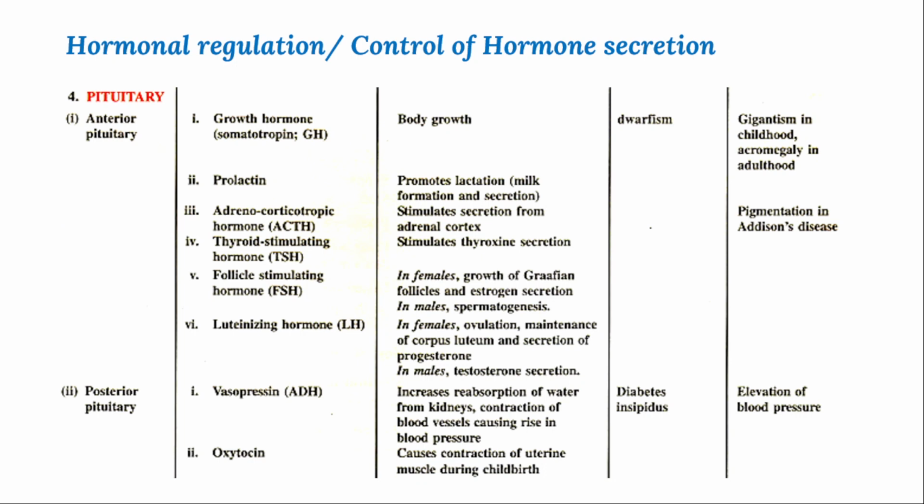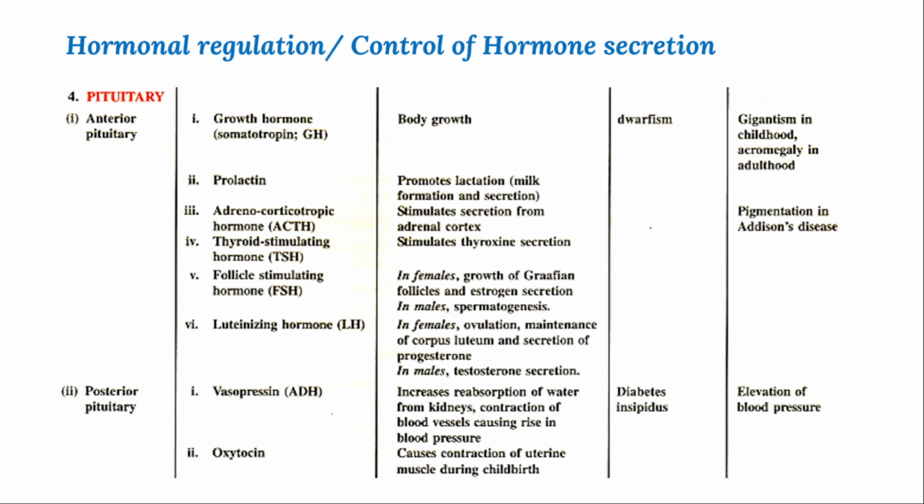Vasopressin is also called ADH, antidiuretic hormone, which helps in vasoconstriction, increasing the blood pressure, and also helps in reabsorption of water from the kidney. Whenever ADH deficiency takes place, it causes diabetes insipidus, where ADH is not properly secreted and will not reabsorb water from the kidney.